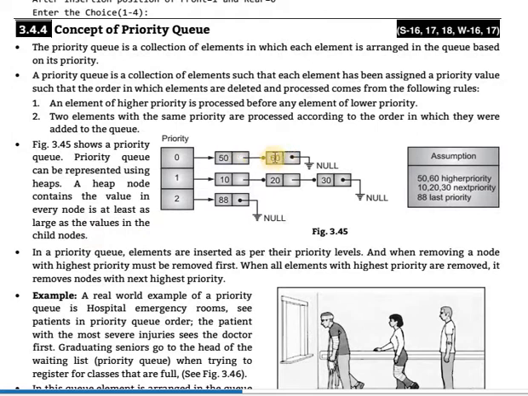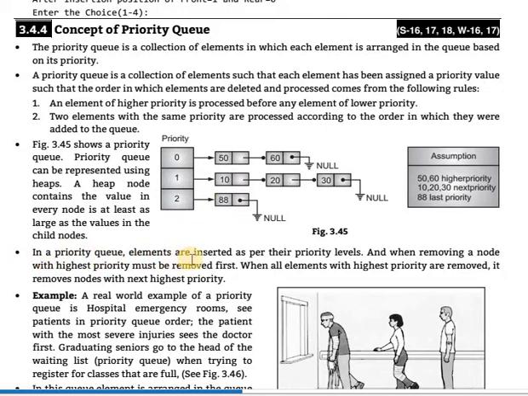This node is the child of this node, those are the child nodes of this node, and here there is no child node. The values are set as at least large as compared to their parent value. Assume in the priority queue that 50 and 60 are the highest priority, after that 10, 20, 30 are the next priority, and 88 is the last priority.